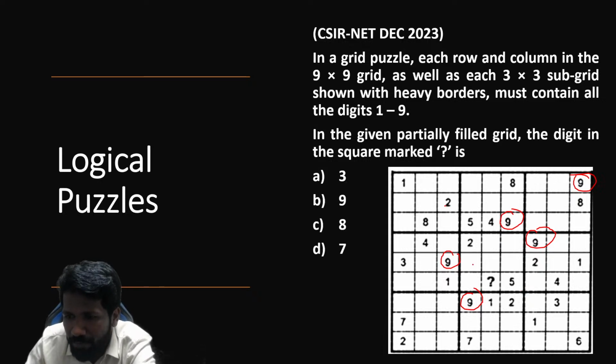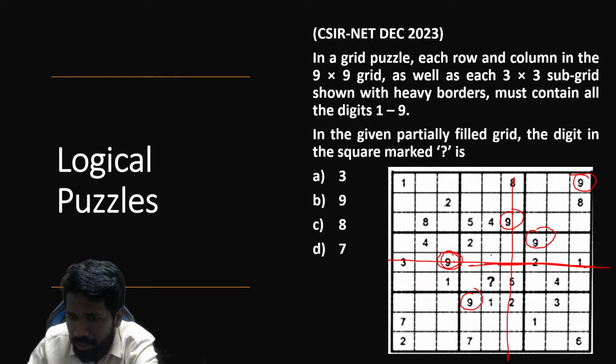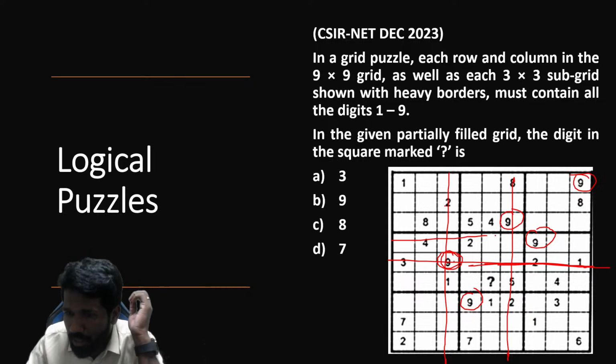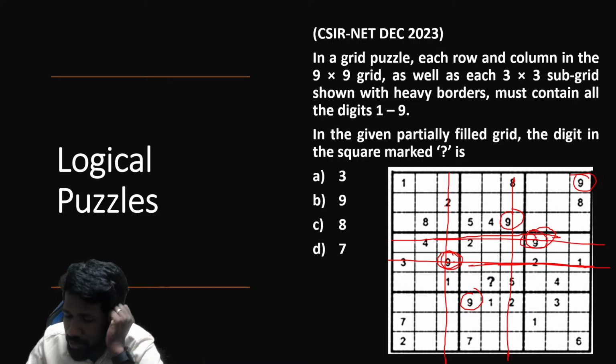So let us start from the repeated number. As 9 is already in this row, you can delete. 9 cannot be here anymore. Are you agreeing this? 9 cannot be here anymore. And 9, this column is also deleted because 9 is already present. This row is also deleted because 9 is already present.